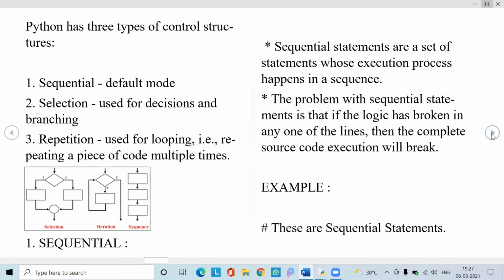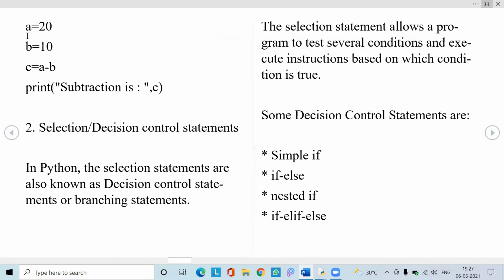This is another example of sequential statements, like subtraction. A equal to 20, B equal to 10, and C equal to A minus B. Equal to is an assignment operator. A minus B is an arithmetic operation performed between two operands. It gives the subtraction successfully, because there are no errors in any statement in our program. This itself indicates sequential statements.